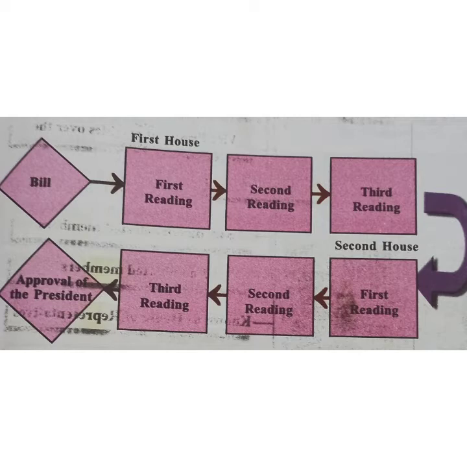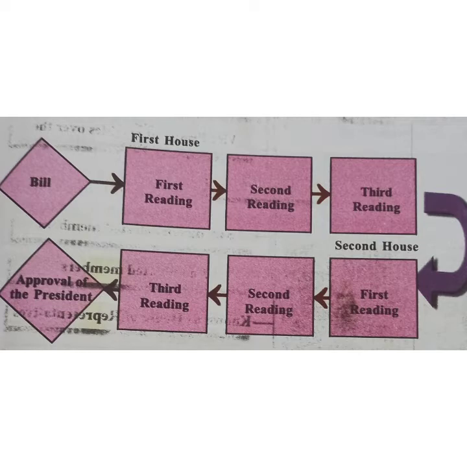The house which considers the bill first is called the first house, and the house which considers it next is called the second house. In both the houses, the bill passes through different stages. Let us examine the various stages of passing a bill.